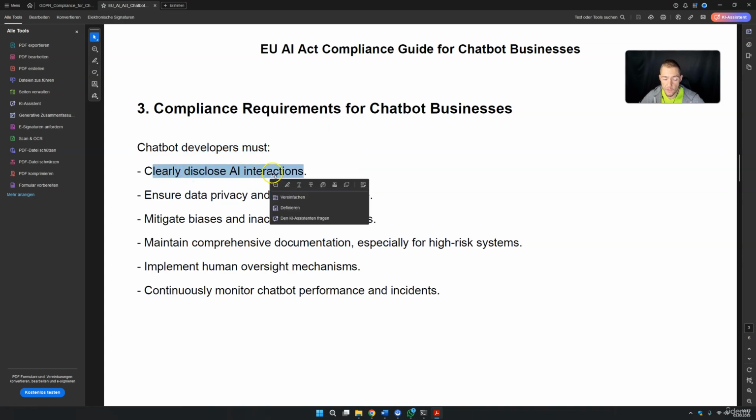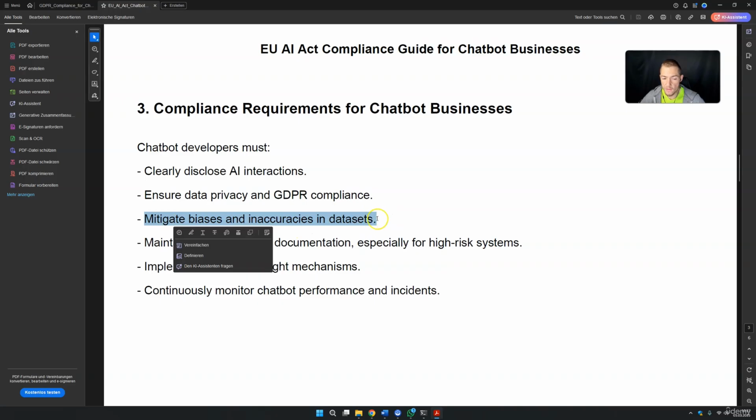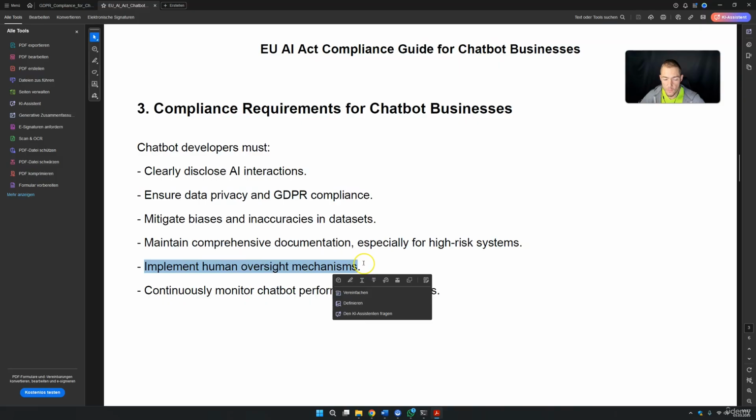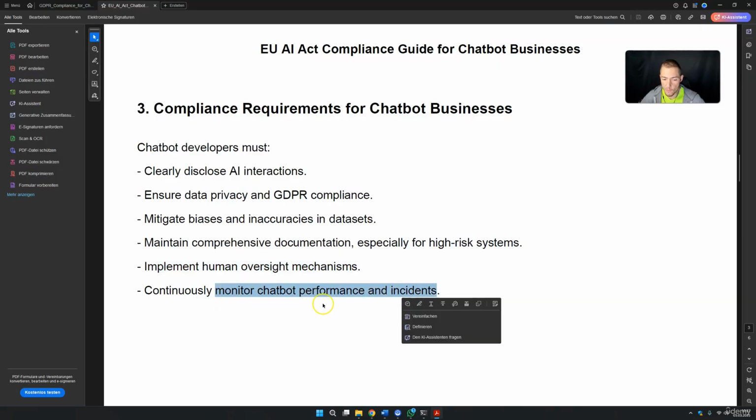Clearly disclose AI interactions. So we will basically need to say that this chatbot is created with AI, or AI works in the background. Ensure data privacy and GDPR compliance. I want to talk about this in a few minutes. Mitigate biases and inaccuracies in datasets. So basically you should never train on datasets that harm specific groups of people. Maintain comprehensive documentation, especially for high-risk systems. Basically, if somebody asks why you use these datasets, you need to document this. Implement human oversight mechanisms and always monitor the performance of your chatbot, of course.